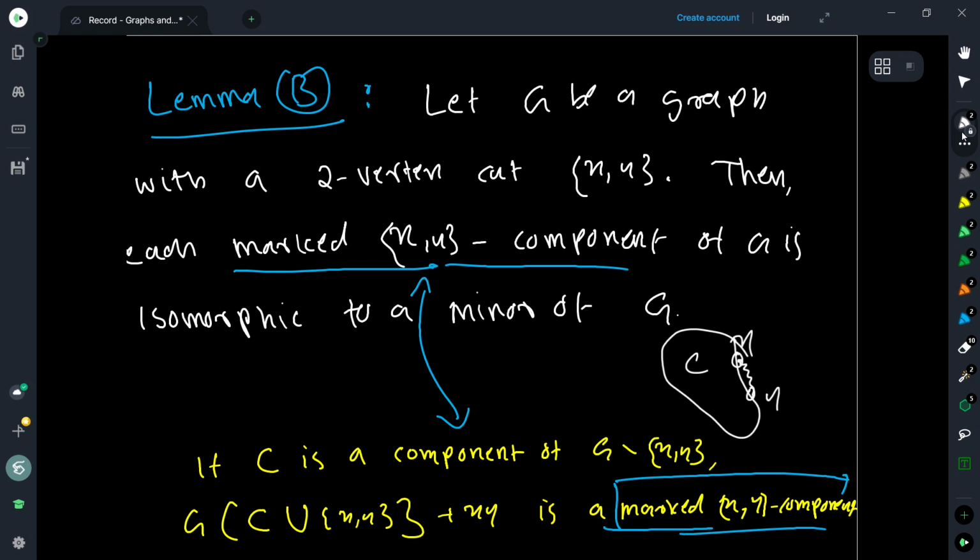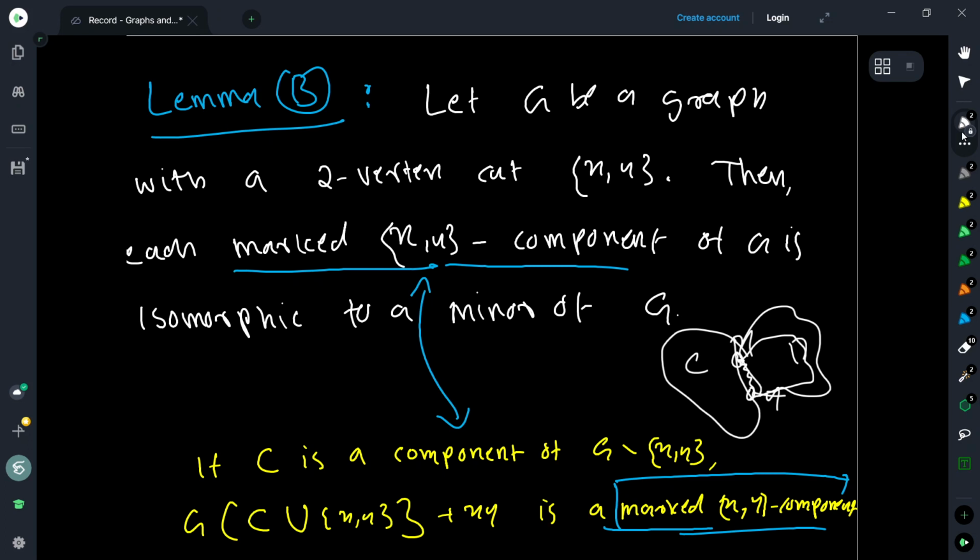So you take any other component, let's say D. Now D is a component, which means that it is connected together with X and Y, which means that there is some X to Y path in D. So take this X to Y path in D, and if you contract this path, you will get an edge between X and Y. And you keep the remaining vertices in C intact.